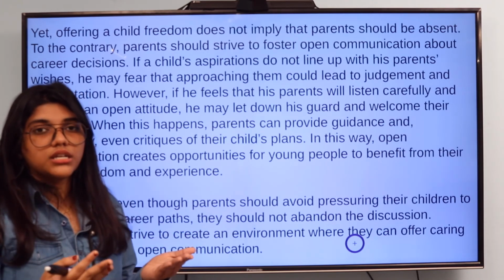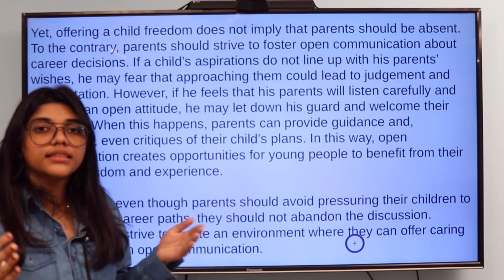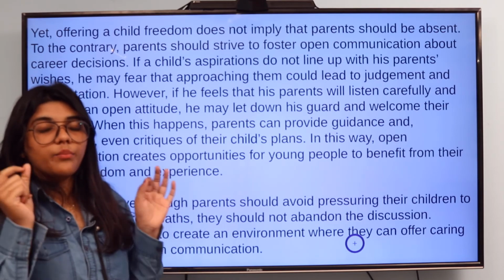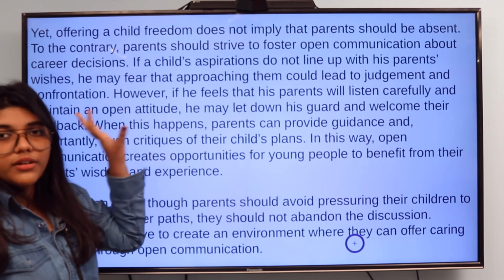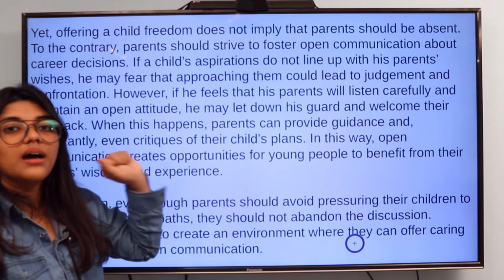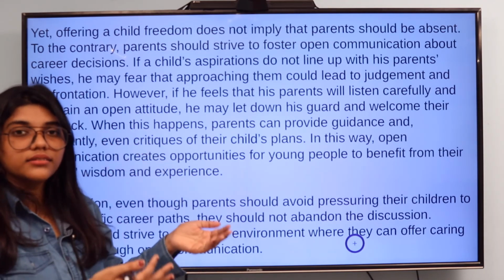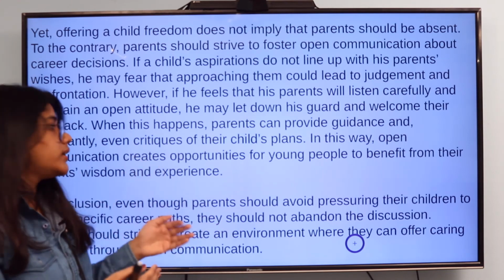If you are justifying the statement or agreeing or disagreeing with anything, give your reasons appropriately. The whole of this paragraph will be about your reasons, about why you are taking that position.